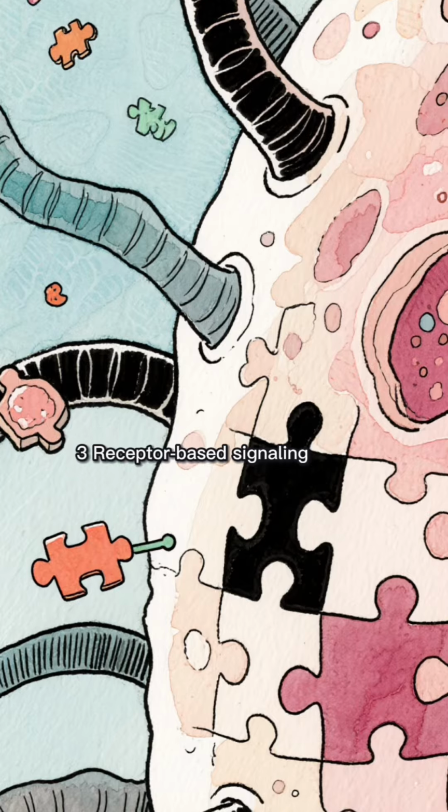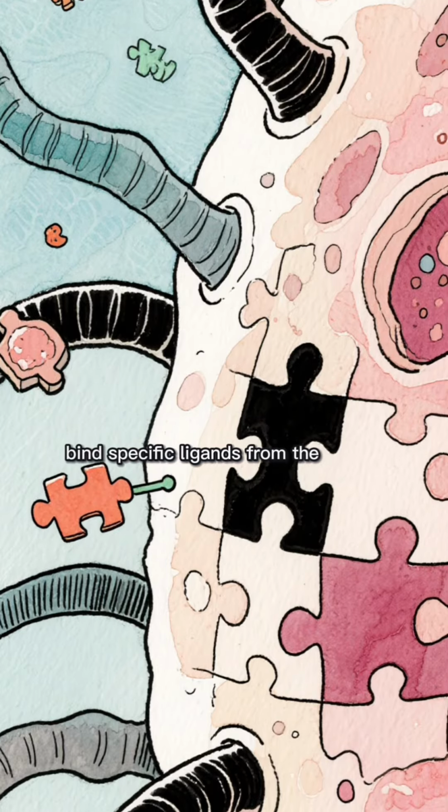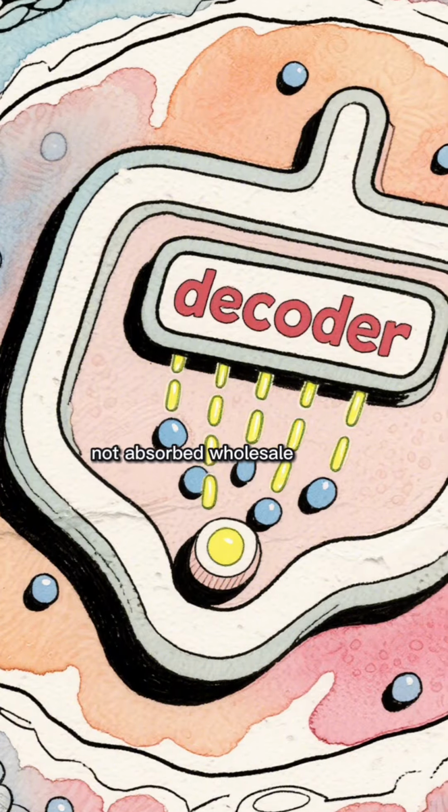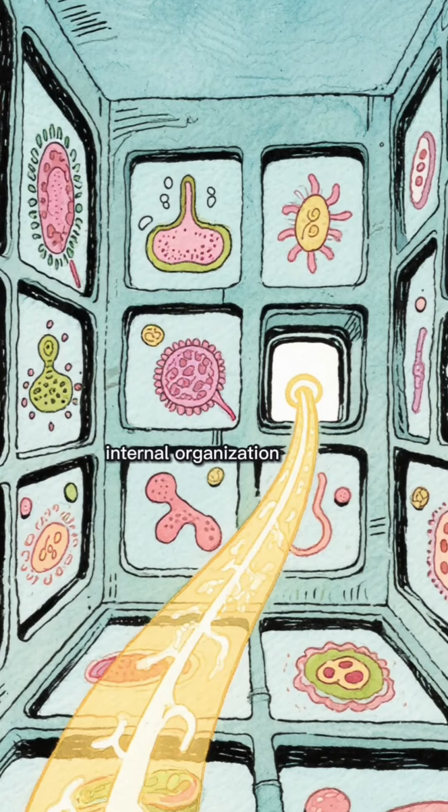3. Receptor-based signaling. Surface receptors bind specific ligands from the environment. Signals are interpreted, not absorbed wholesale. The cell responds without losing its internal organization.